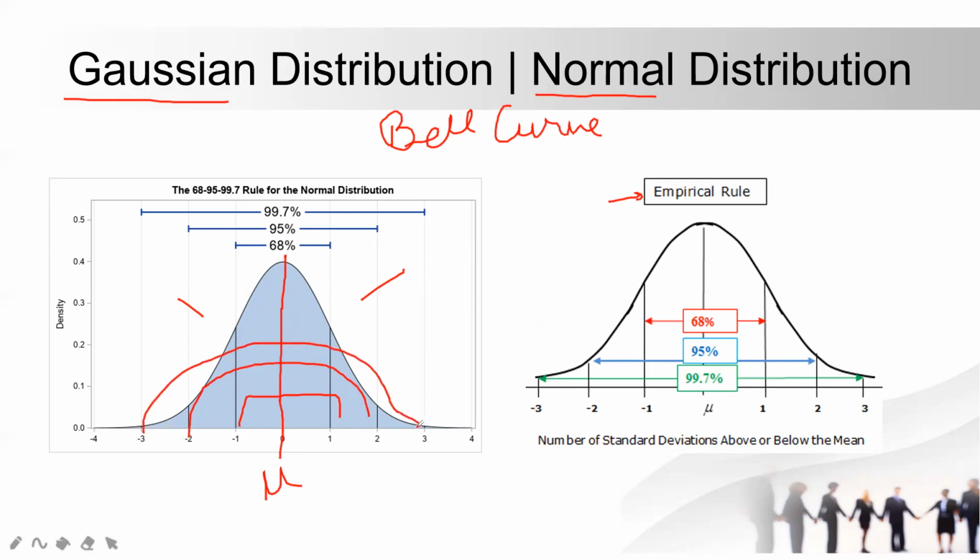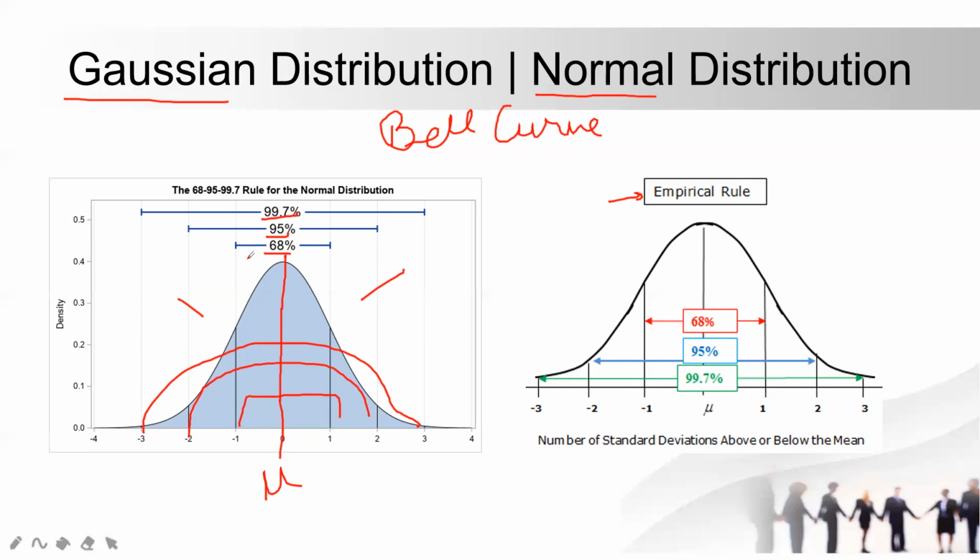We already know what kind of data set and how much data is present when we take these steps. In the first step we have 68% of the data set. In the second step we have 95%. In the third step we have 99.7%. Guys, I'm repeating again: in my first step I have 68% of the data set.